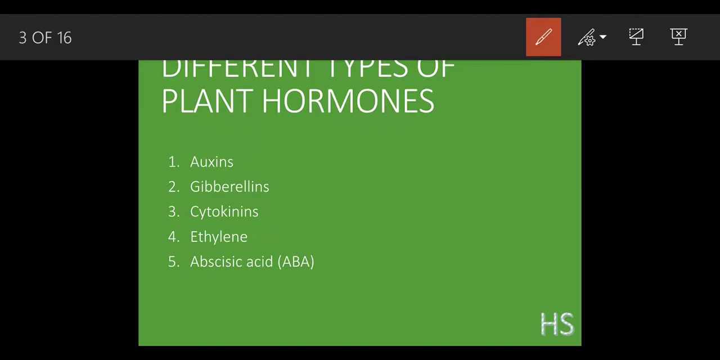Let's look at the functions of the cytokinins. The auxins and the gibberellins used to work for cell elongation. What does that mean? This is a cell, and the cell size gets increased. So that is the cell elongation part. But cytokinins are something very different from cell elongation. They help in promoting cell division.